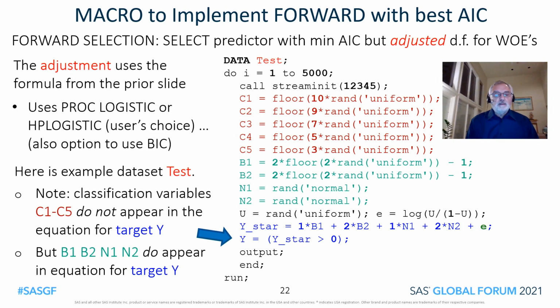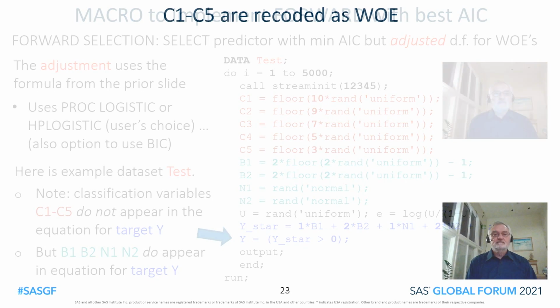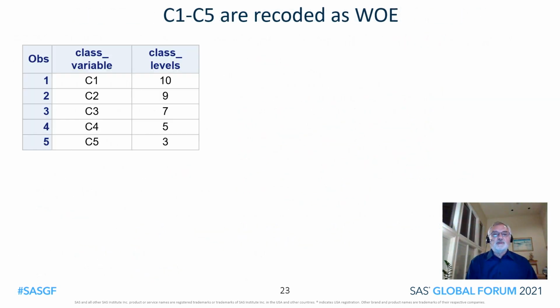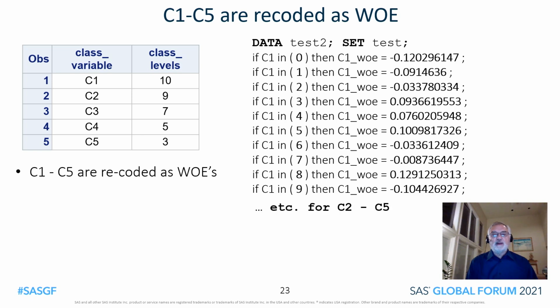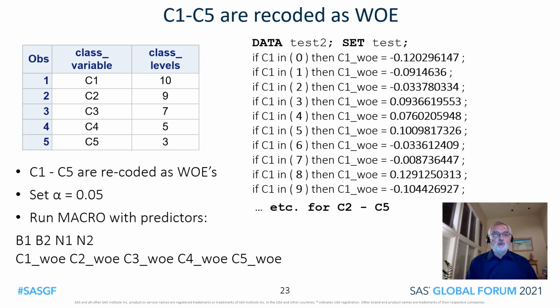However, B1, B2, N1, and N2 do appear in the equation for the target variable Y. Here are the number of levels for the 5 classification variables. We're going to recode those as weight of evidence. Here is some of the code. We'll set alpha to be 0.05, and we're going to run the macro to fit a logistic model, and the predictors are listed below. There'll be 9 altogether.